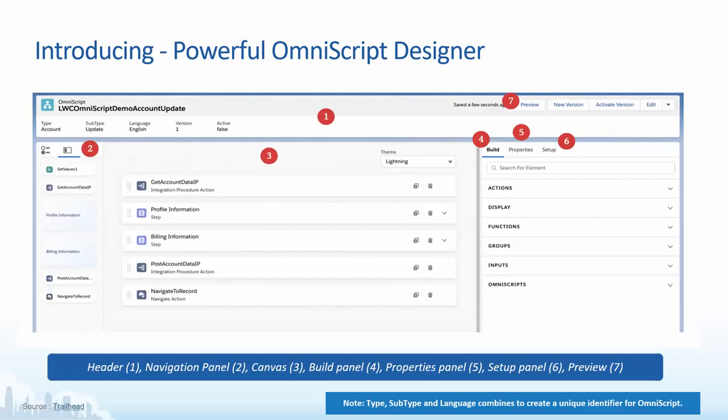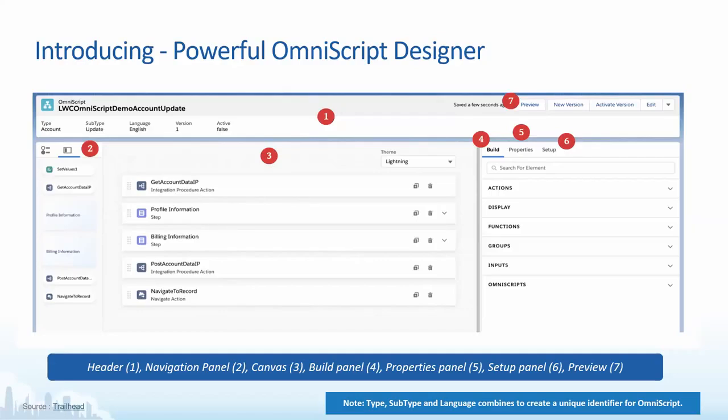Coming to number two, we have a navigation panel where we see what all components we have currently used in an Omniscript. This helps us decide the flow the whole Omniscript will have. If you see on the left-hand side, we have set value 1, get account detail, IP, profile information. This is how it shows the navigation route on the Omniscript.